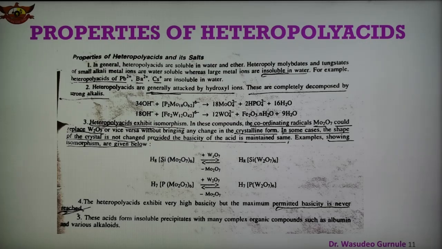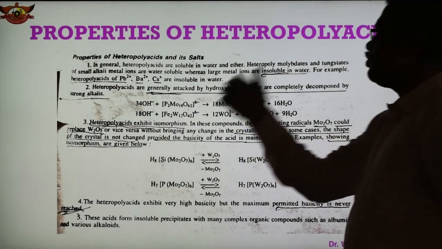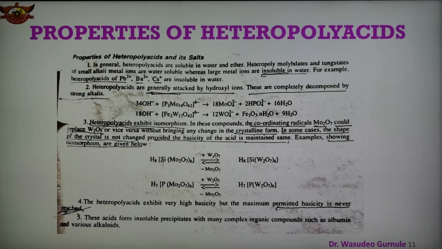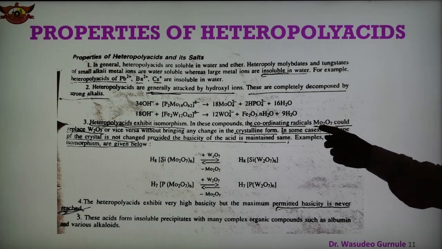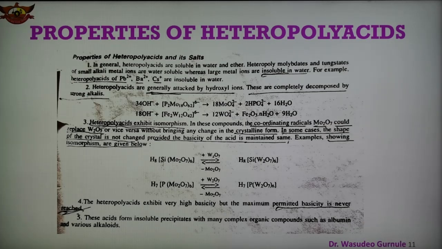The third important property is that heteropolyacids show isomorphism. In this compound, the coordinating radical, that is the anhydride of molybdenum, is replaced by tungsten oxide, and vice versa, without bringing any change in the crystalline form. In some cases, the shape of the crystal is not changed, provided the basicity of the acid is maintained. An example is shown here.